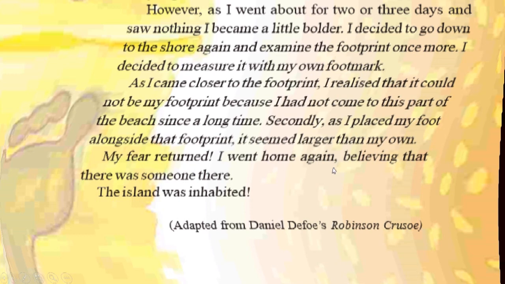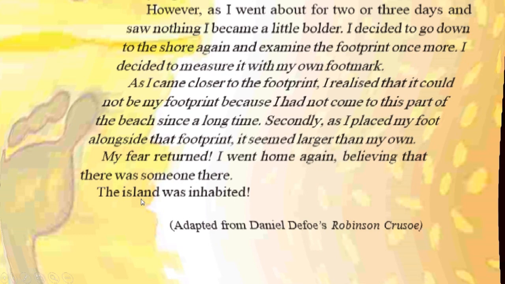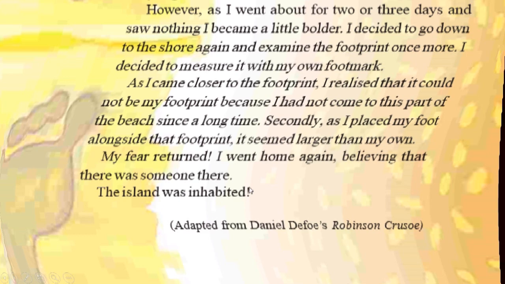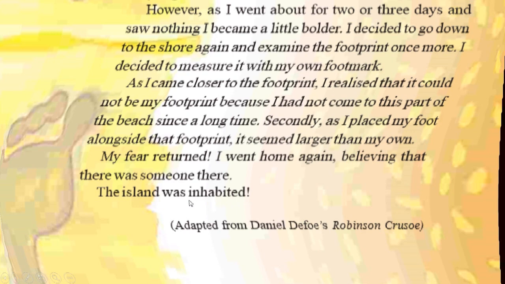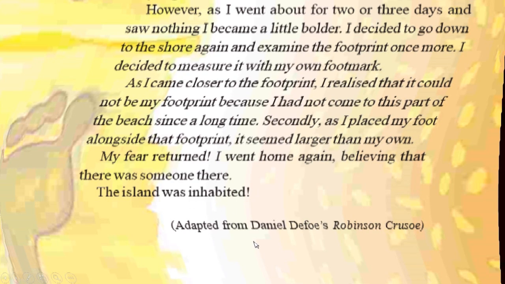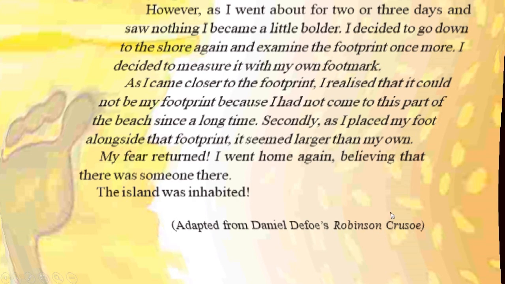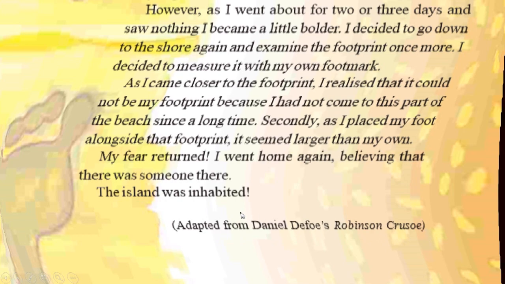I went home again, believing that there was someone there. The island was inhabited. Inhabited means people are living there, so somebody is there maybe. So he was thinking like that. So this chapter is adapted from Daniel Defoe's Robinson Crusoe.